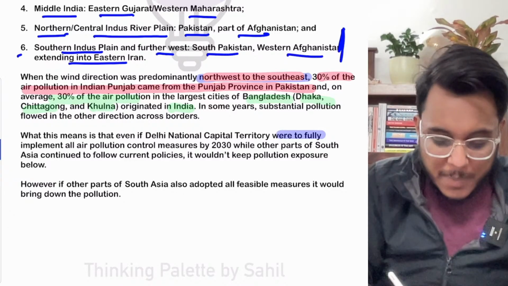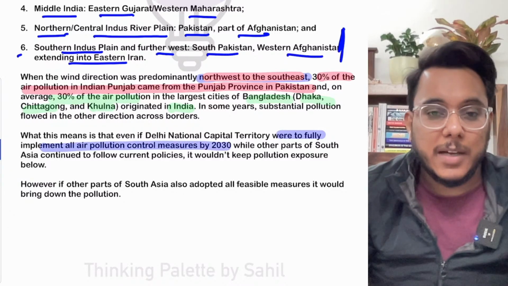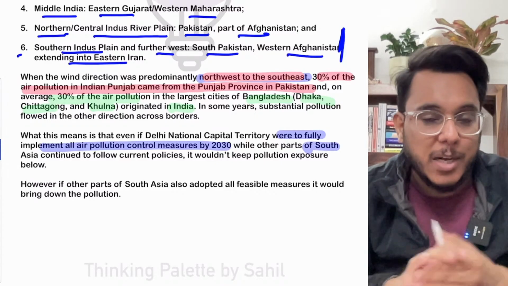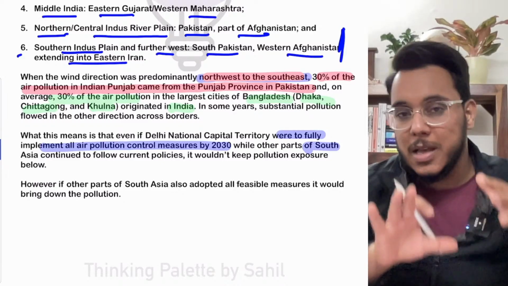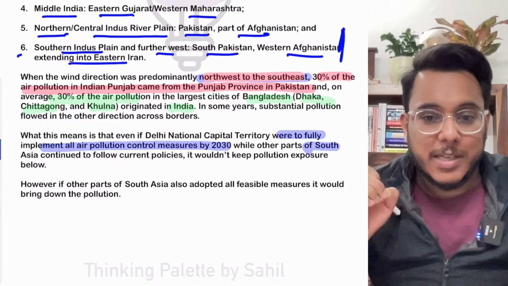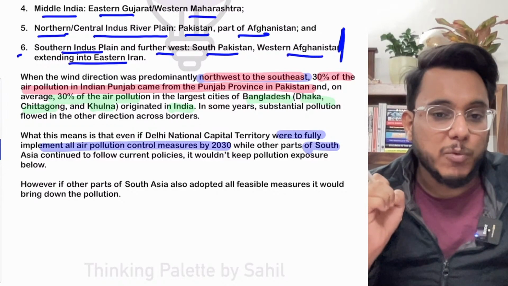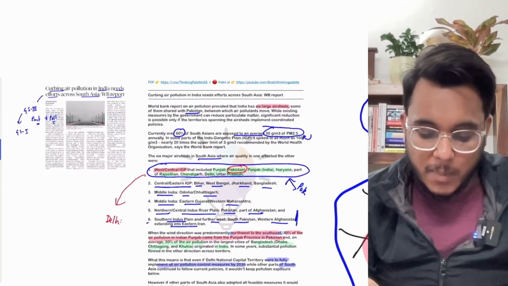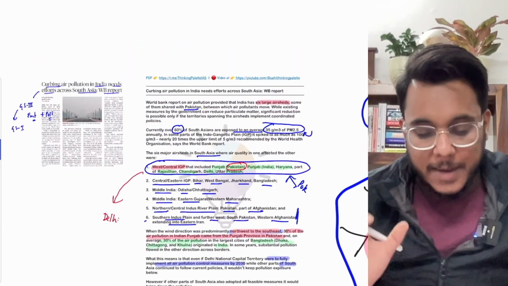if Delhi wants to implement air pollution control measures by 2030, then the entire South Asian region needs to implement that particular thing altogether. Only then will the pollution come down. So rather than focusing on microscopic approaches, we need to focus on a macroscopic approach here. So this is something that's being provided by the World Bank report on air pollution.